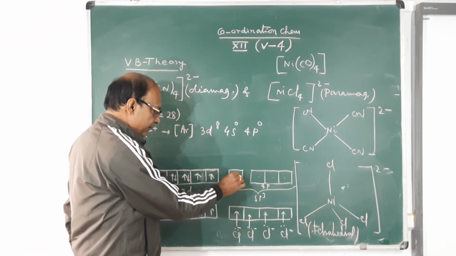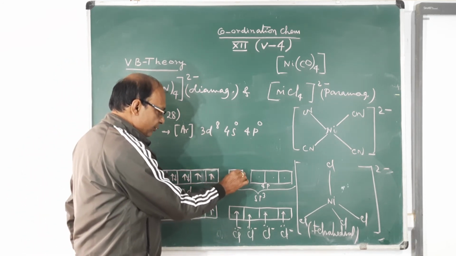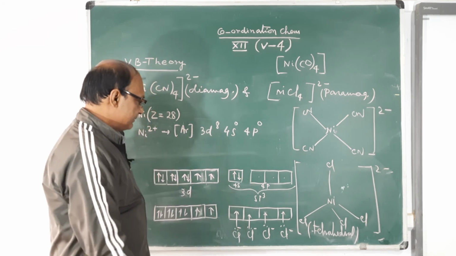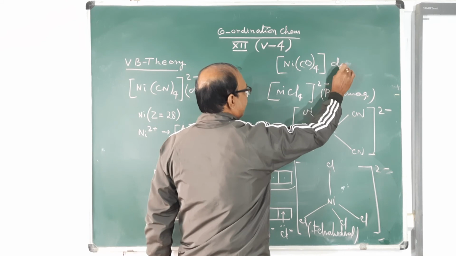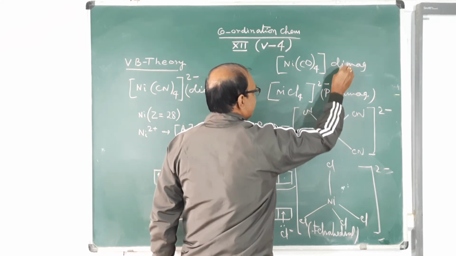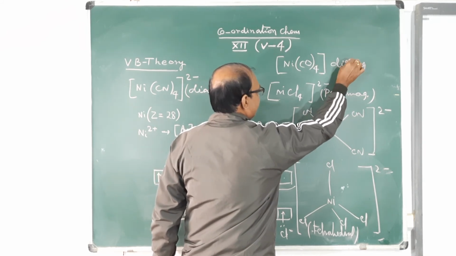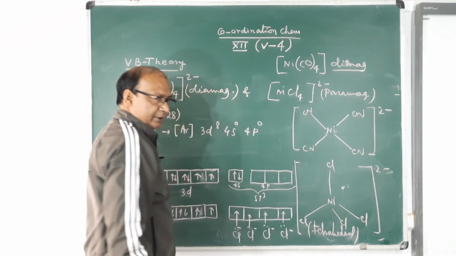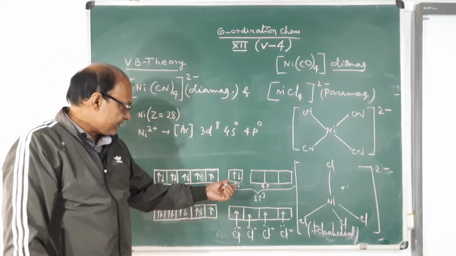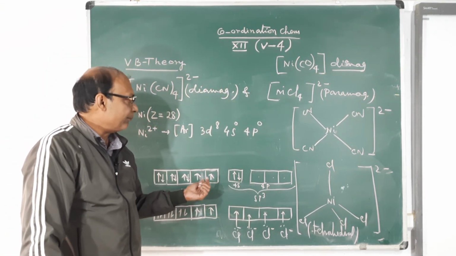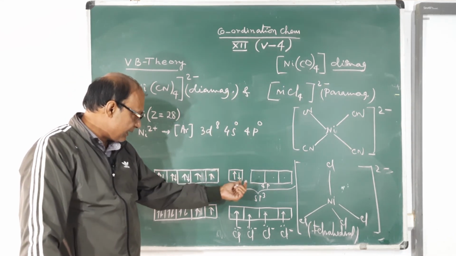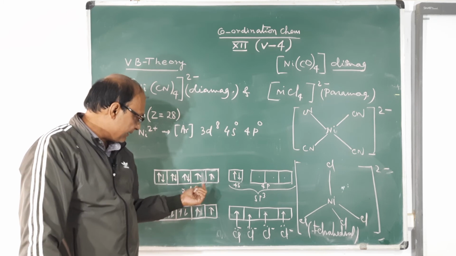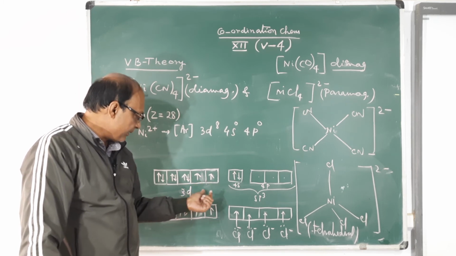Here 4s2 will be present. Now what do we see with these 4s2 electrons? This complex is diamagnetic. These electrons get paired up under the influence of the carbonyl ligand. The 4s electrons move to 3d, and then 3d will be completely paired.